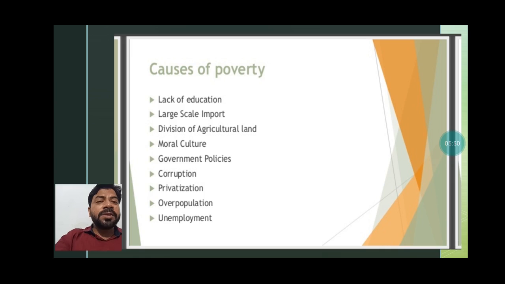Large scale import means we are spending lots of money on importing goods from other countries. In this way our wealth is draining, so that's why this also leads towards poverty. Division of agricultural land: whatever agricultural land belonged to one person earlier is now divided among 4 or 5 children of that person, so the land size is decreasing.